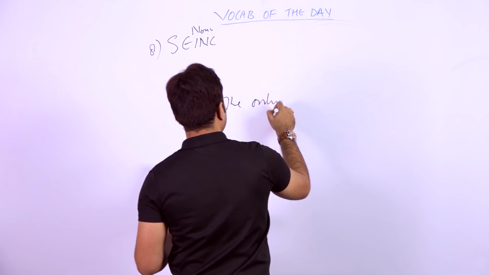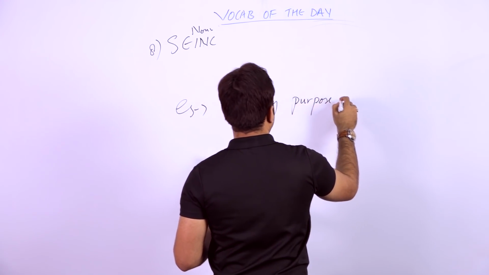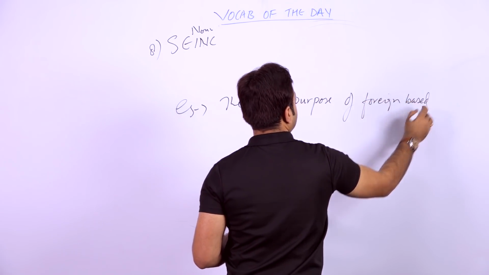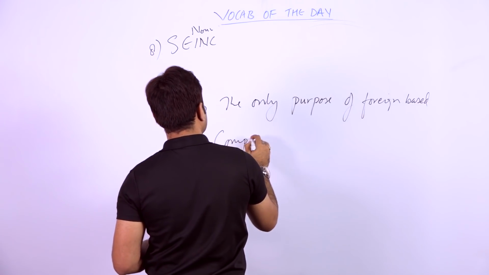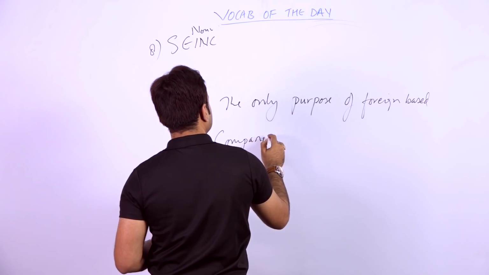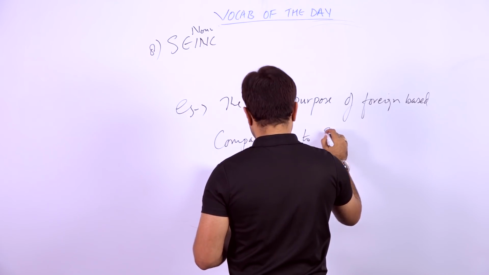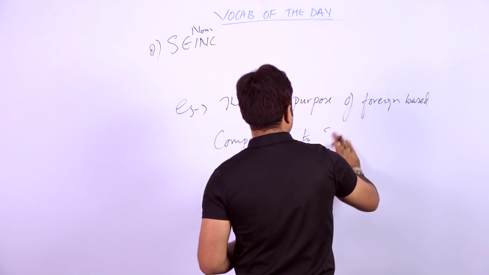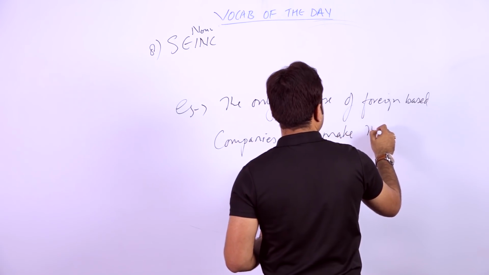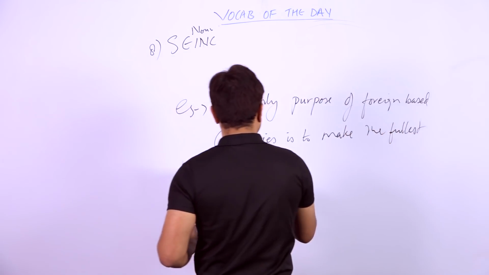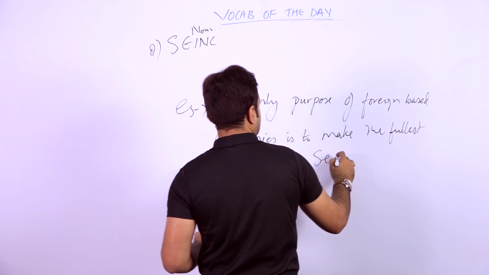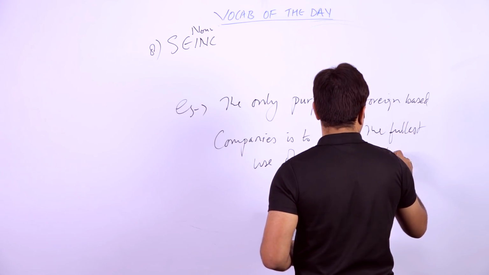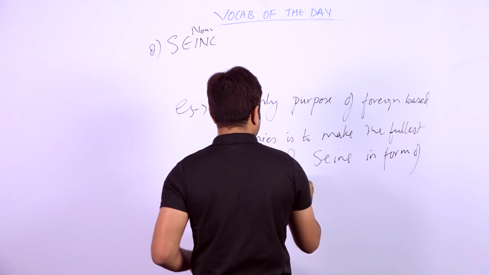The only purpose of foreign based companies is to make the fullest use of sane in form of the consumer.